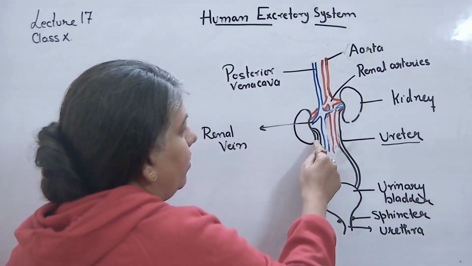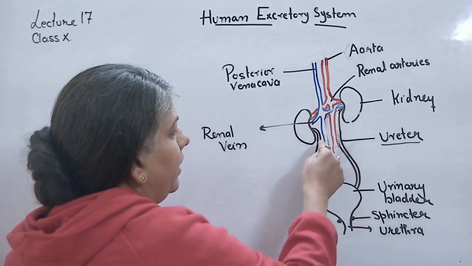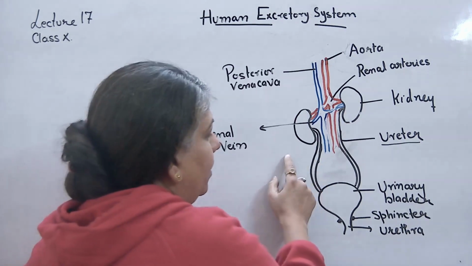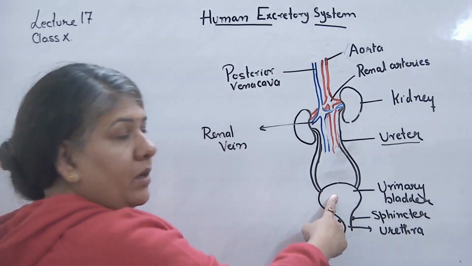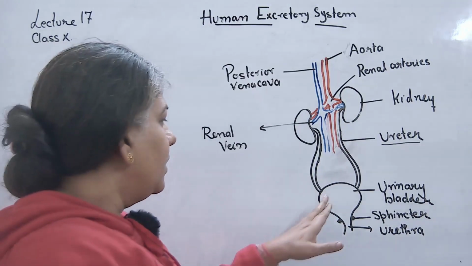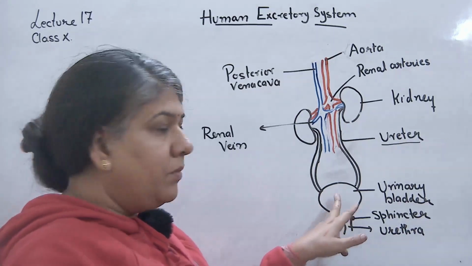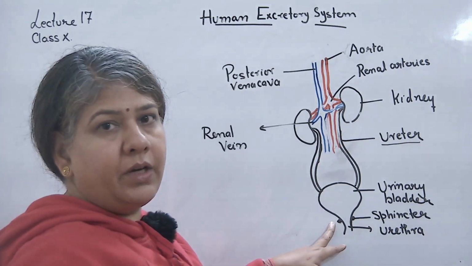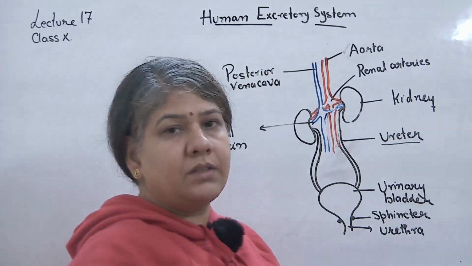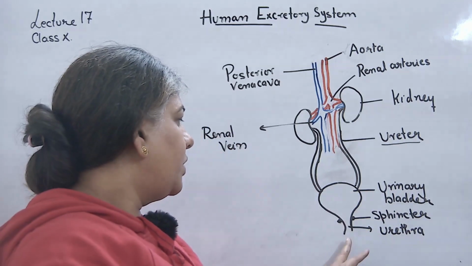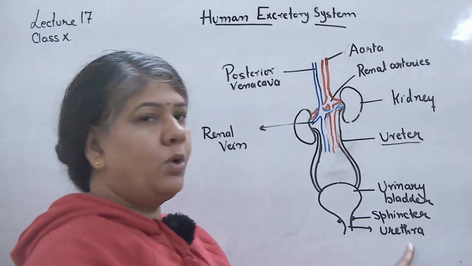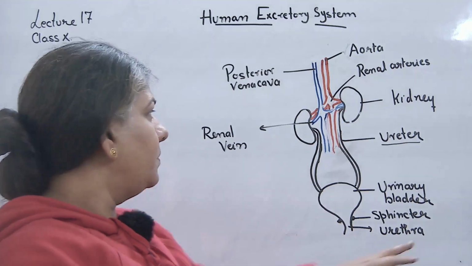So the kidney filters the blood and produces urine. यूरिन फ्लोज डाउन द यूरेटर. यूरिन किडनी से यूरेटर से फ्लो करता रहता है और ये कंटिन्यूसली फ्लो होता रहता है, and it is collected in the urinary bladder. When the urinary bladder is more than half filled, it gives a sensation and the sphincter muscle relaxes. तो यहाँ पे urinary bladder contract करेगा और sphincter muscles relax करेंगे, and the urine is pushed out, removed outside the body through the urethra.